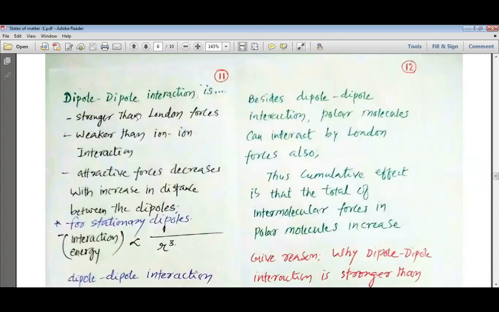Dipole-dipole interaction is stronger than the London forces. It is weaker than the ion-ion interaction. Dipole-dipole interactions are attractive forces, and they decrease with the increase in the distance between the dipoles. So if the distance between the two dipoles is increased, then the force of attraction decreases.